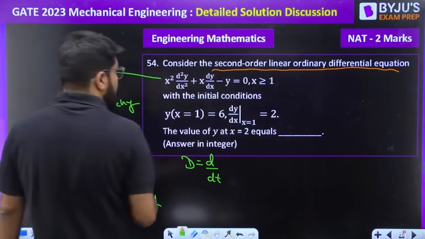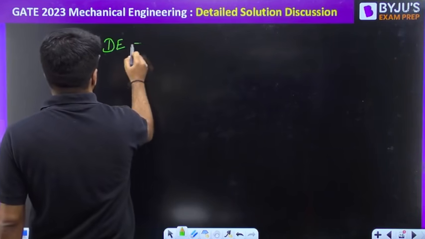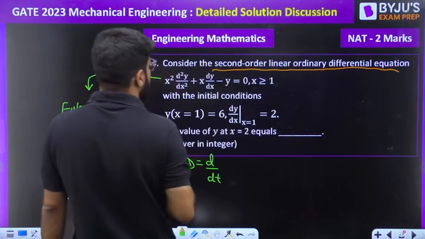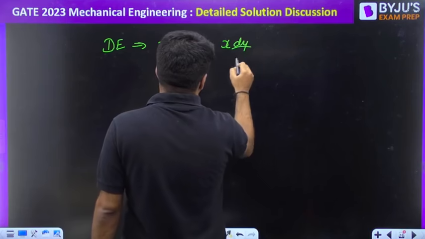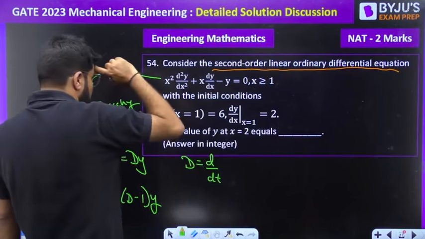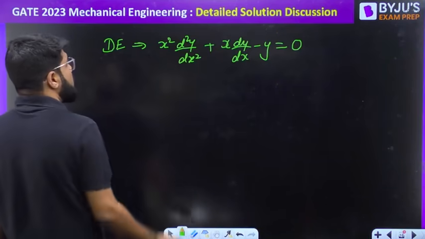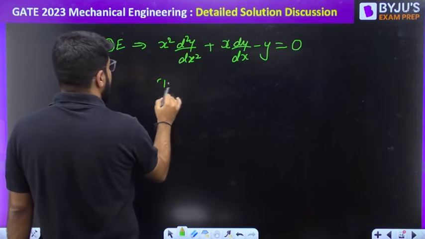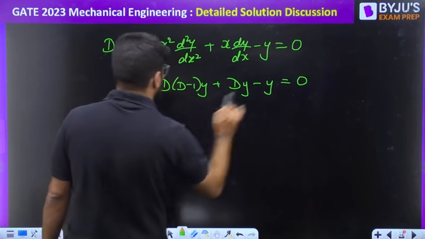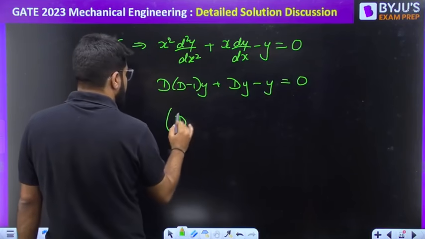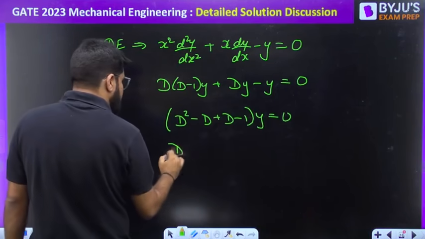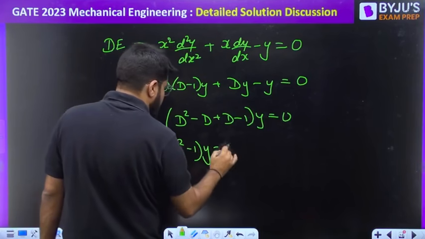So if I put this into the equation, my differential equation is x square d2y by dx square plus x dy by dx minus y equal to 0. So let us use this. x square d2y by dx square will become D into D minus 1 y plus Dy minus y equal to 0. So when you take y common, you have D square minus D plus D minus 1 into y equal to 0, or your equation is simply D square minus 1 into y equal to 0, right?